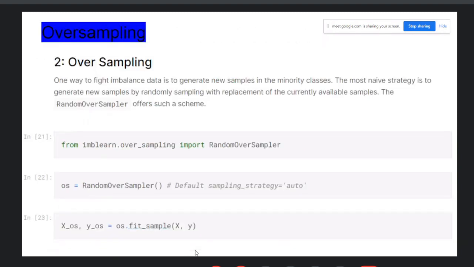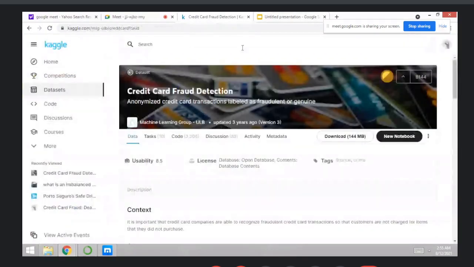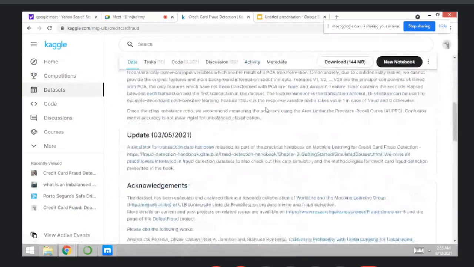Then oversampling means just increase the data or increase the samples. So RandomOverSampler here, X_os. And if you want, you can perform this in the Kaggle notebook also.